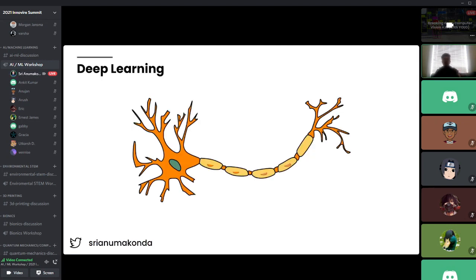So when I talk about neural networks in the brain, we start off simple with neurons. Neurons have three main parts: the dendrite, the cell body, and the axon. The dendrite is the input of the cell, so I might take in an electrical input from another cell. Then the cell body processes that input. Just like how I'm speaking to you, the dendrite would be my audio coming from Discord, and the cell body would be you processing what I'm saying. And in the axon, you get your output.